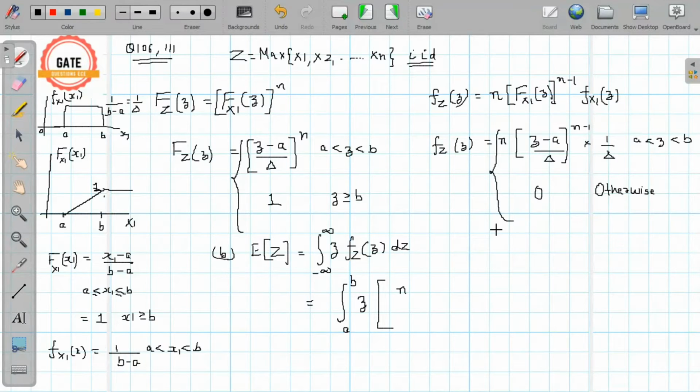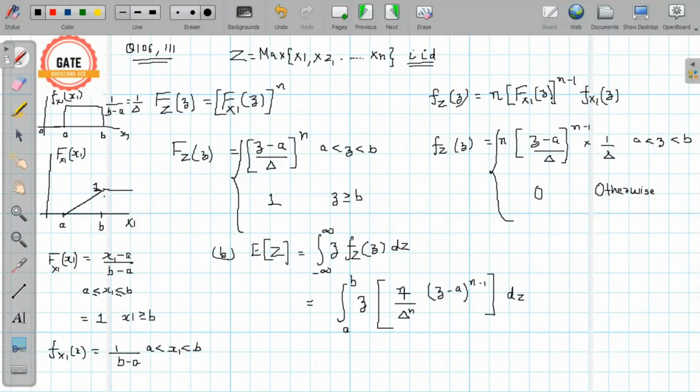N. So you can see here delta raised to power N minus 1 and here delta is also power 1. So this will become delta raised to power N. So that we can write N by delta raised to power N times Z minus A power N minus 1 dz.